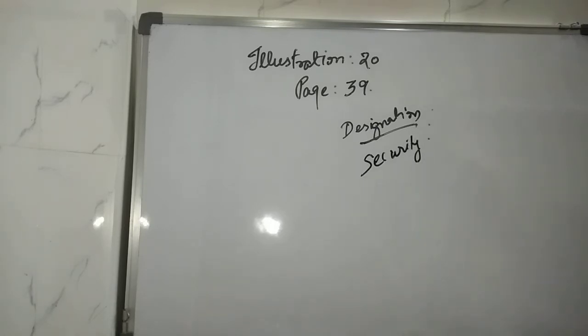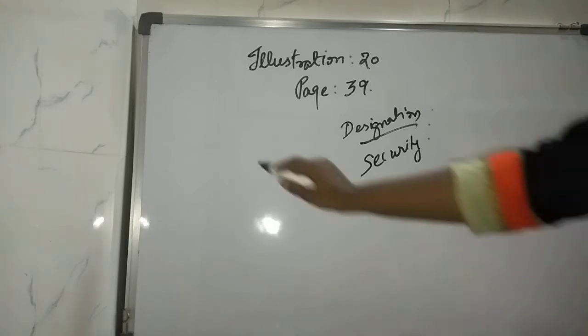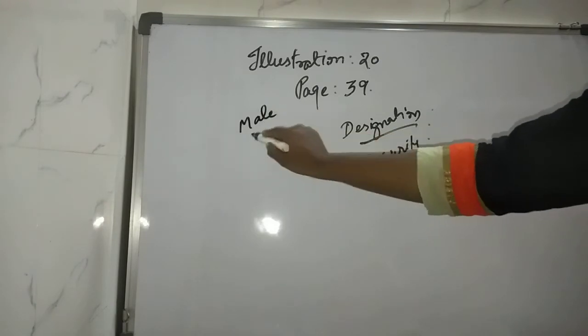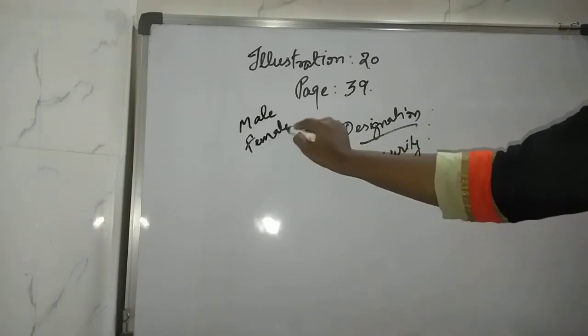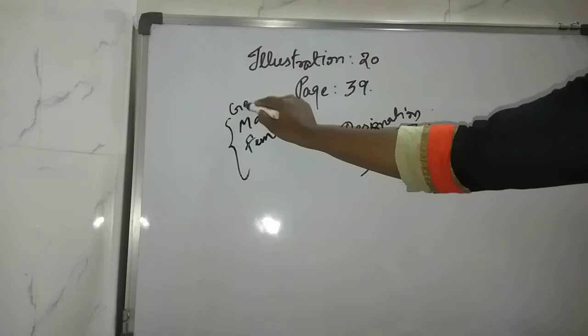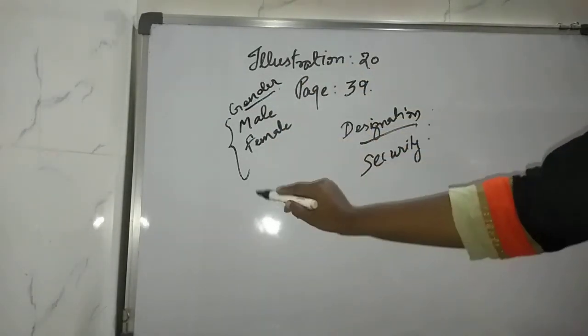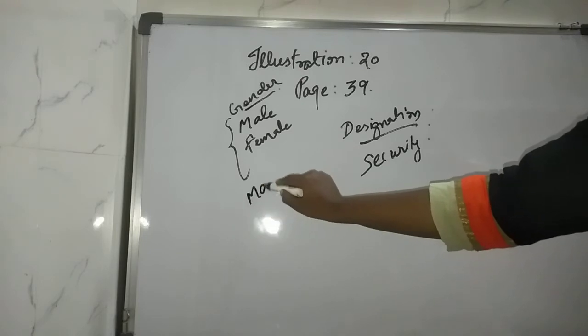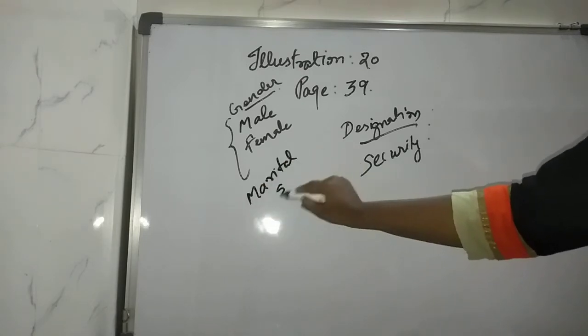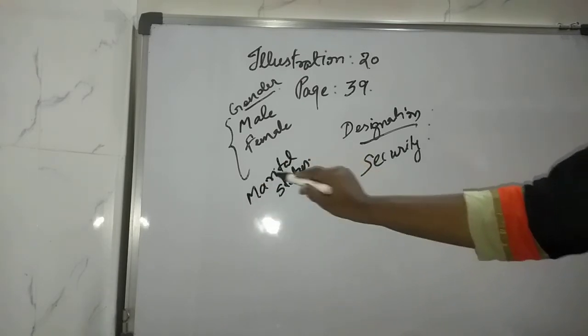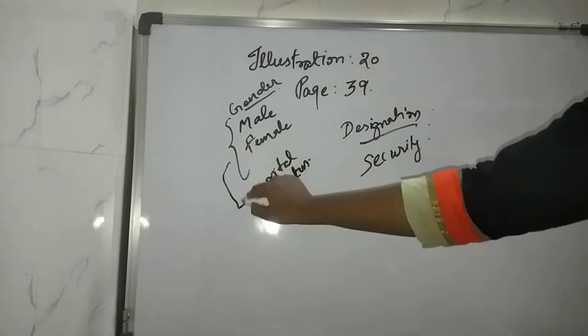Then 7 males are married. So listen carefully, male and female gender is given to you. This is the other attribute, that is, gender is one of the attributes given to you. Now in that also one more is there, that is marital status. Marital status is the other attribute which comes in this subsection only.